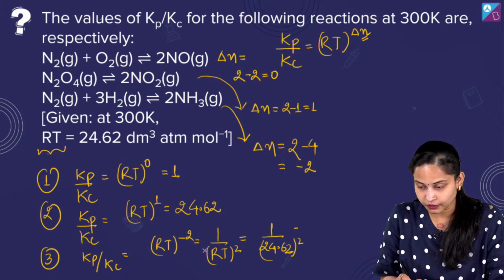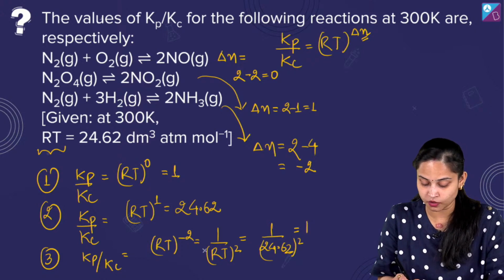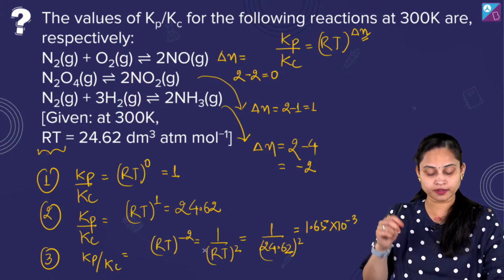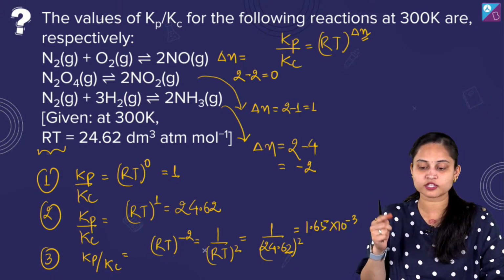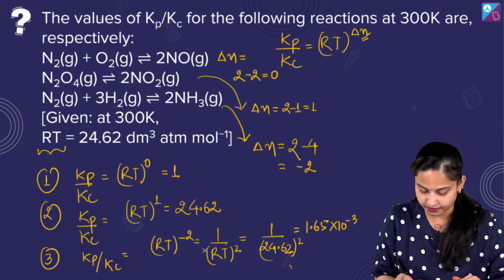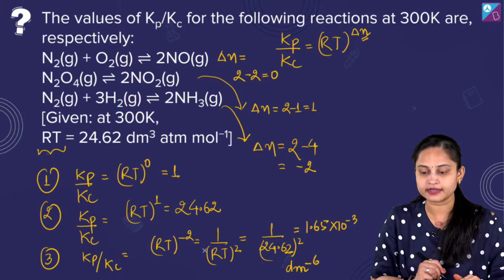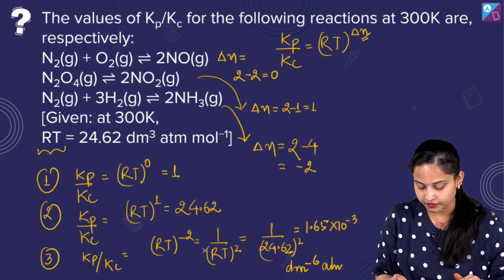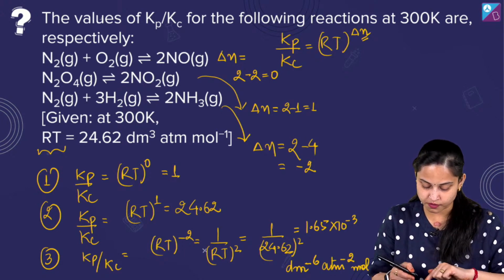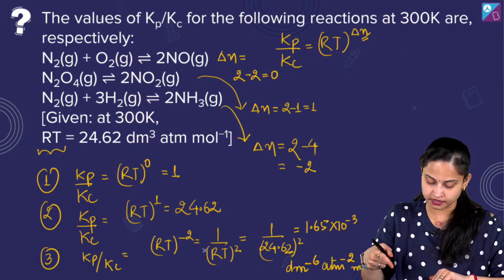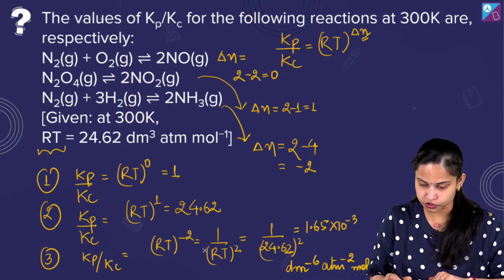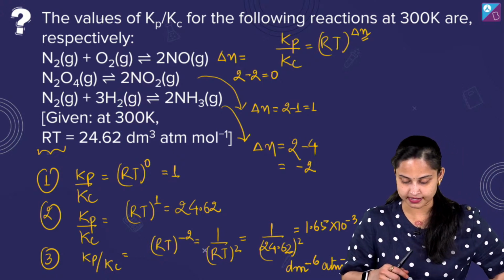Okay. So when you will calculate this you are going to get the answer in a way 1.65 into 10 raised to power minus 6 और यहाँ पर जो अब हमारा units आएगा it will be decimeter raised to power minus 6, ATM raised to power minus 2 and it will be mole square. Kind of like this we are going to get the answer with us.